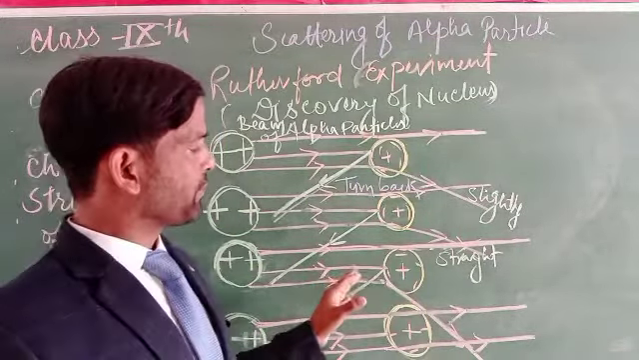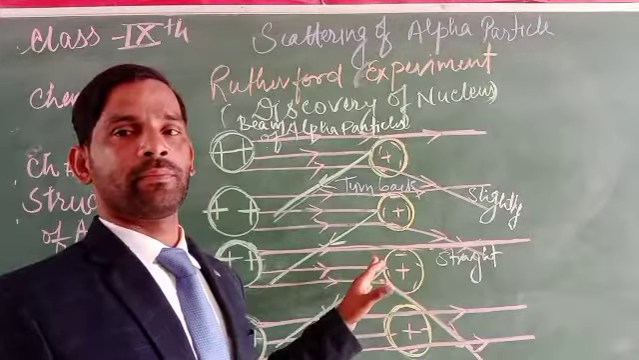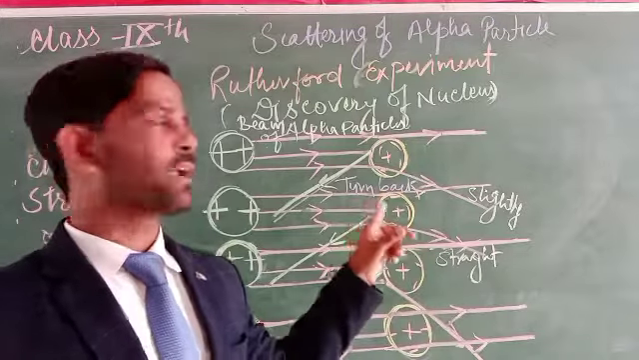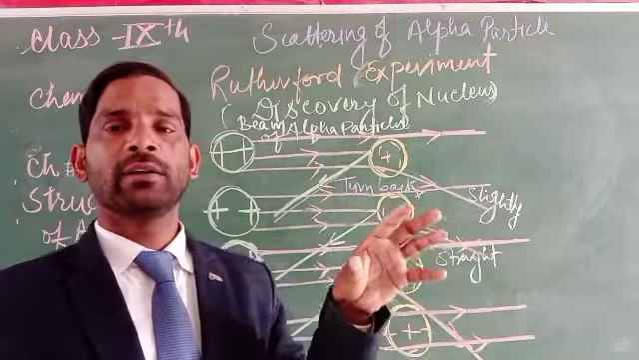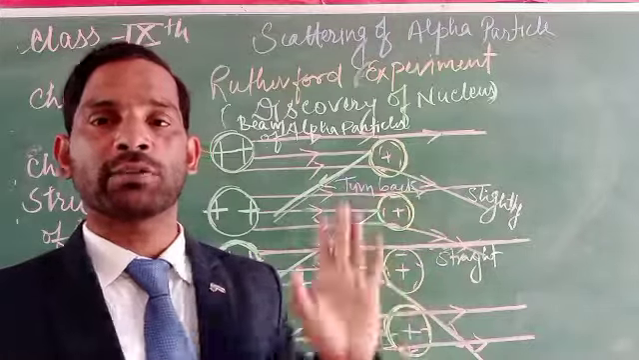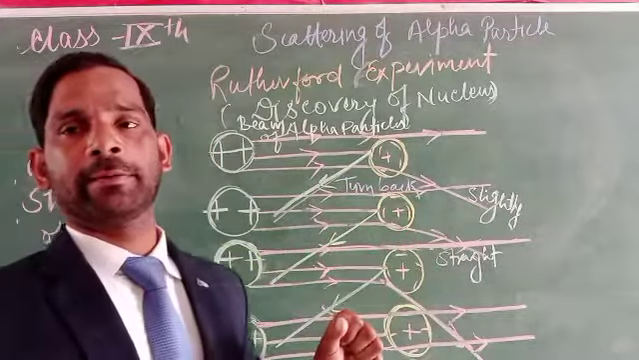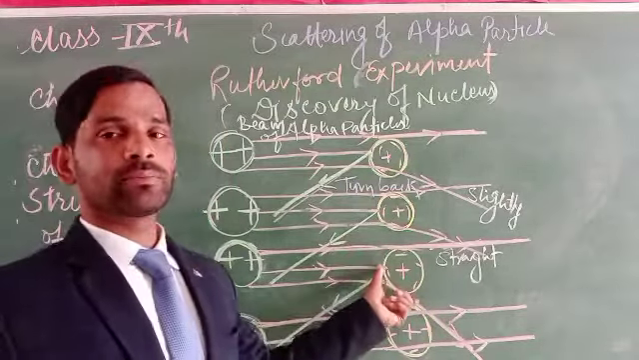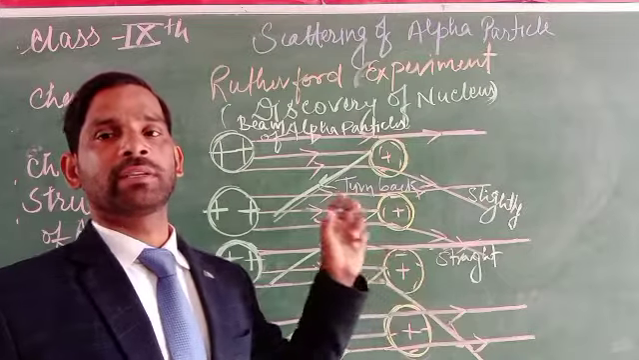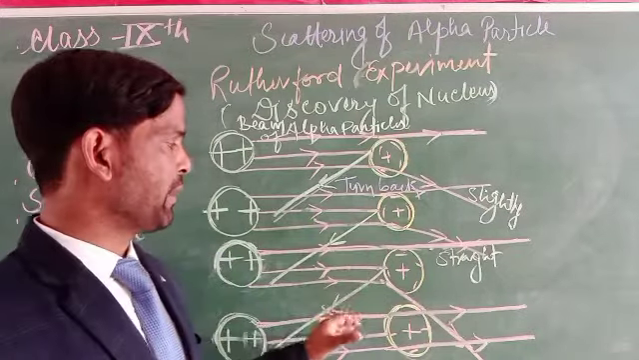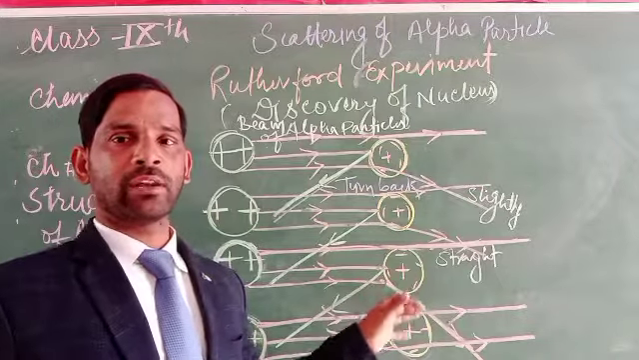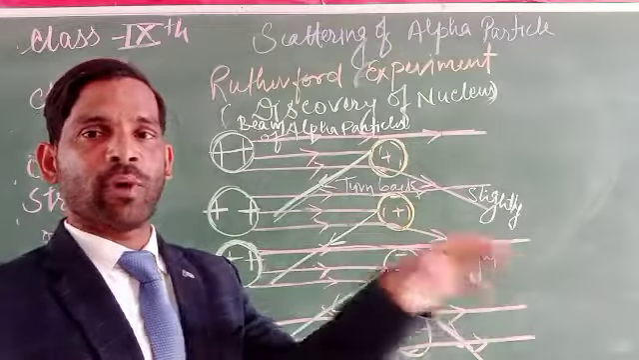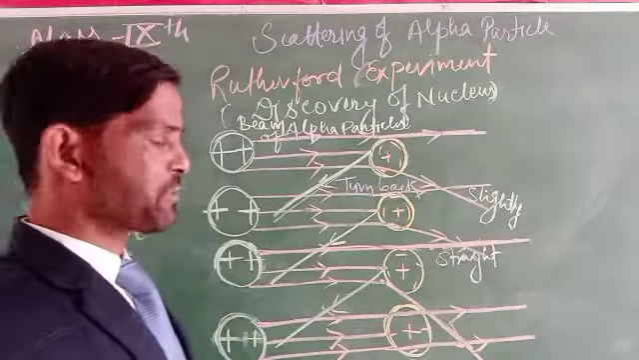Next, if these rays are bent or turned back completely, that means there is something so hard that the alpha particle could not pass through, so it is turned back. This indicates that there is something very hard with a small size. It cannot allow the alpha particles to pass through, and it resists them. That is why they turn back on their way.